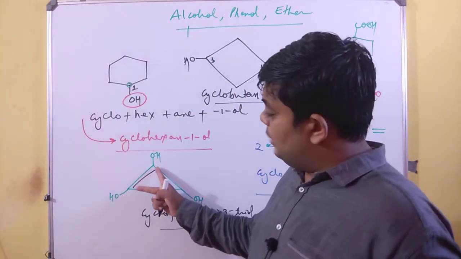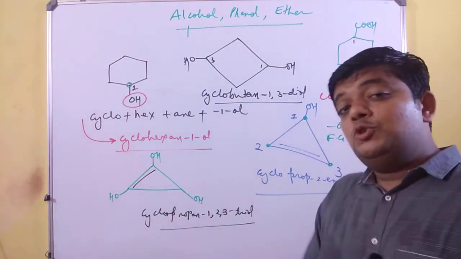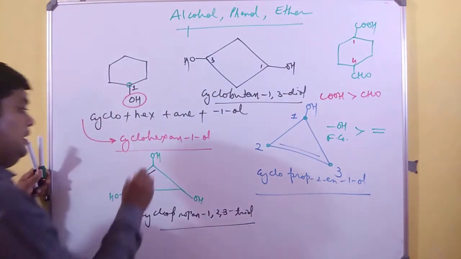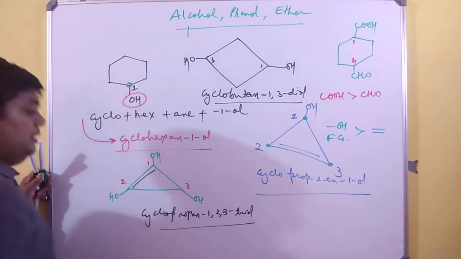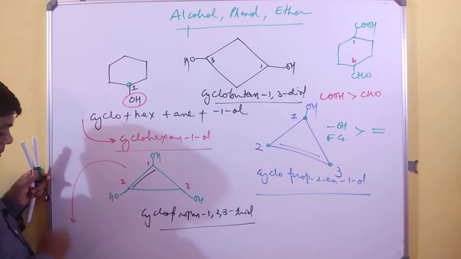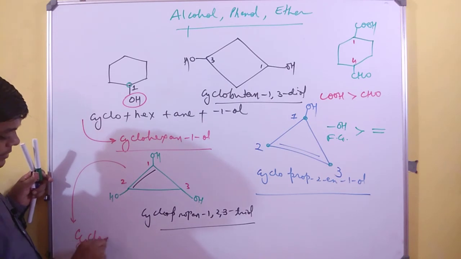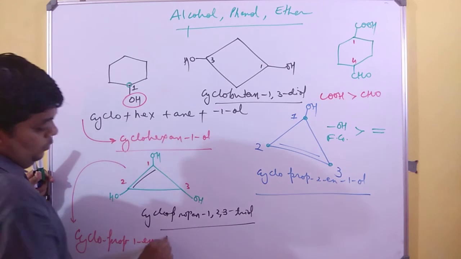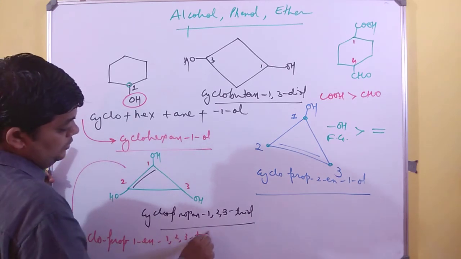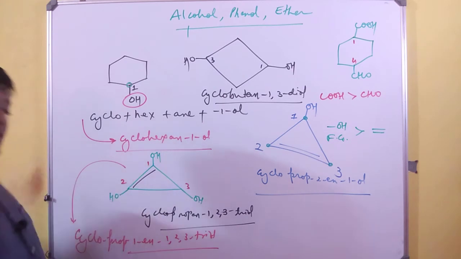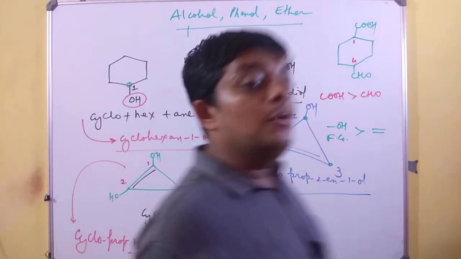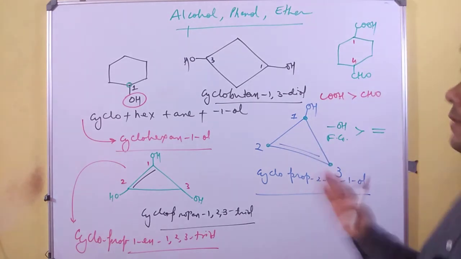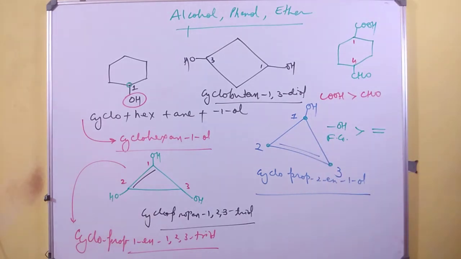Compulsorily, of these 2 carbons, any 1 carbon has to be given the priority. And in such a case, let us make this one 2 and 3. The name will change. I am writing the new name for the upgraded structures. Cycloprop-1-ene-1,2,3-triol. This is where the change occurs. So these are a few of the cyclic alcohols. Remember very well, I am speaking for cyclic alcohols.